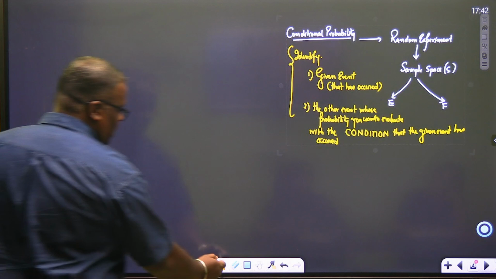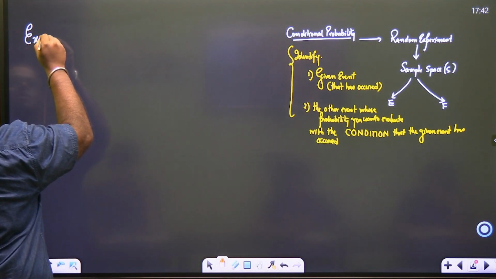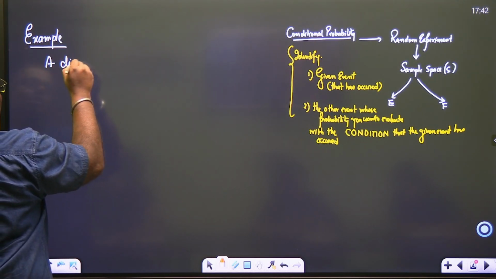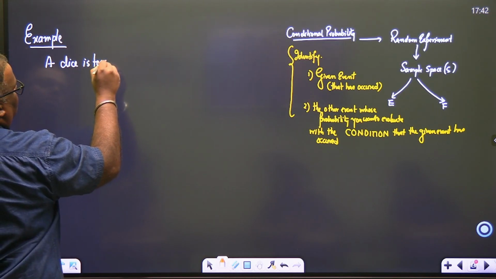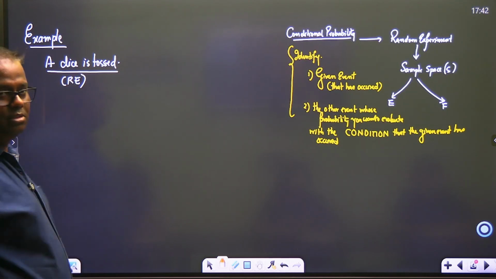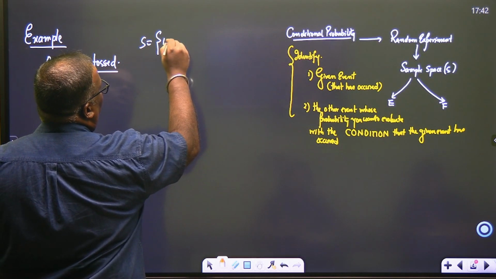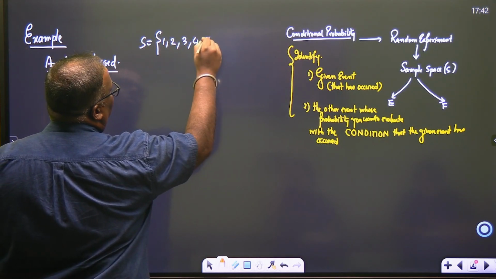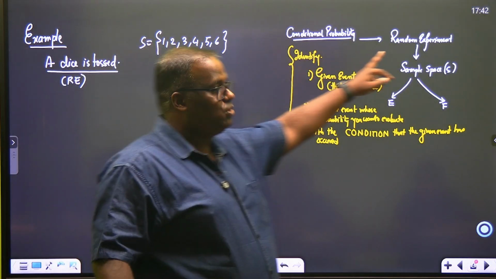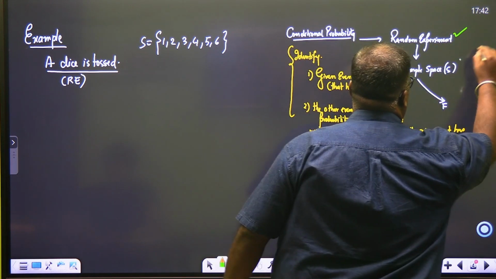Okay. So let's take an example. A dice is tossed. What is this? This is your random experiment. Understood? Tell me what is the sample space? 1, 2, 3, 4, 5, 6. These are the possible outcomes for the random experiment. So this part is understood. Okay, tick them off, understood? The random experiment is done, the sample space is done.